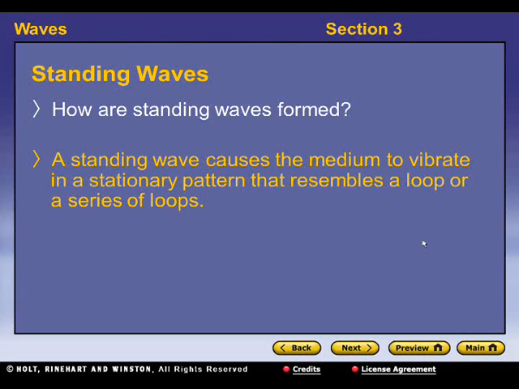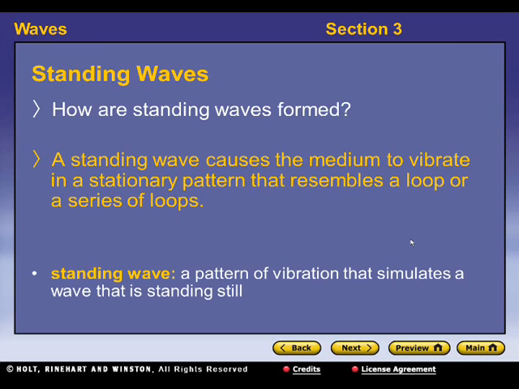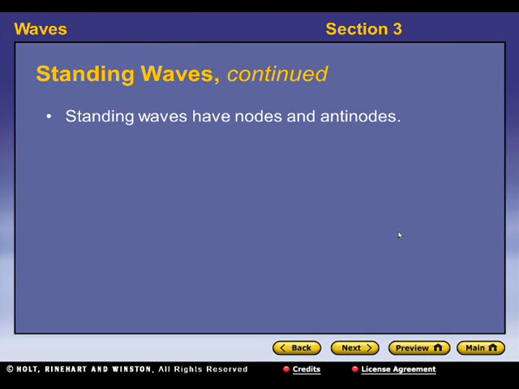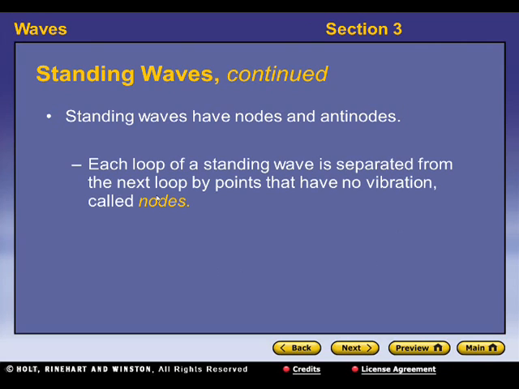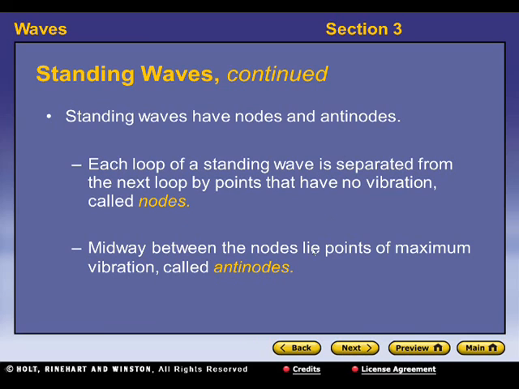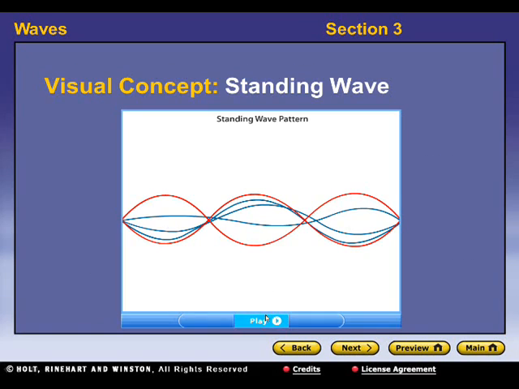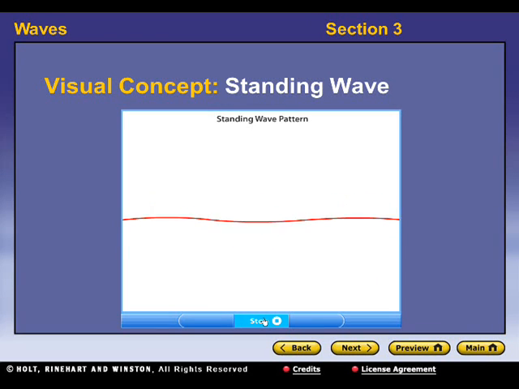Standing waves. How are standing waves formed? A standing wave causes the medium to vibrate in a stationary pattern that resembles a loop or a series of loops. Standing wave definition is a pattern of vibration that simulates a wave that is standing still. So standing waves have something called nodes and antinodes. Each loop of a standing wave is separated from the next loop by points that have no vibration. Those are called nodes. And midway between the nodes lie points of maximum vibration. Those are called antinodes. So let's watch this little video about standing waves.